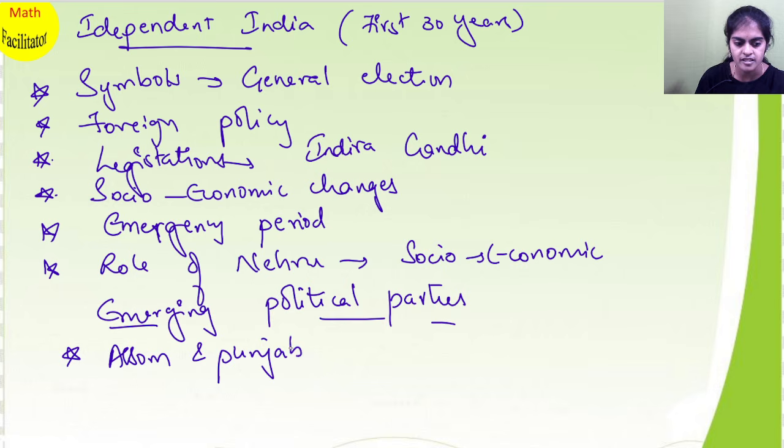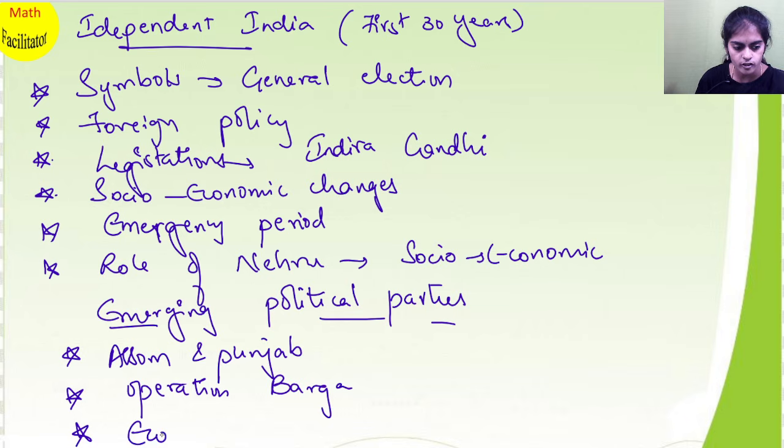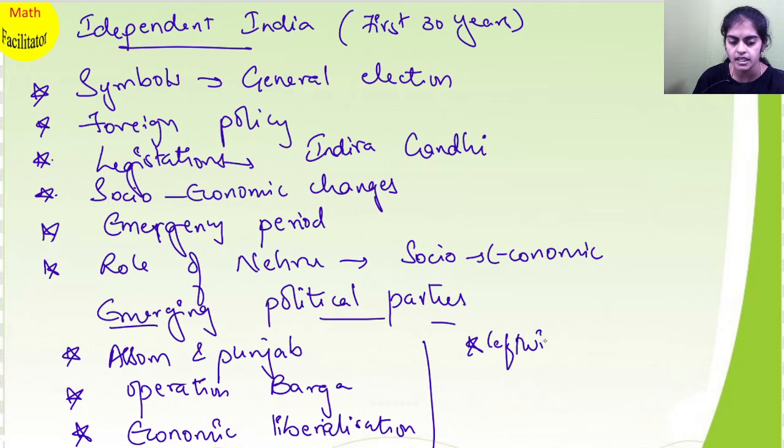Please learn the similarities and differences between these two movements, and what is Operation Barga, and what are the elements of economic liberalization, and what do you mean by left-wing political parties?